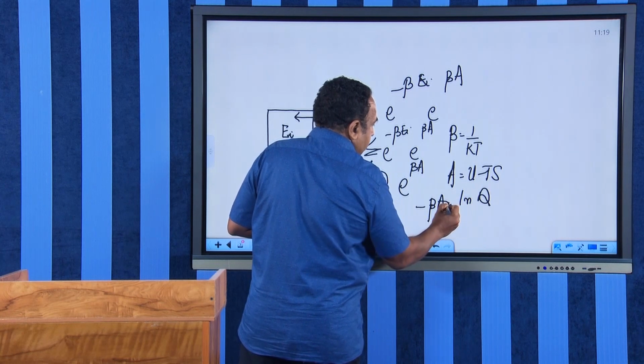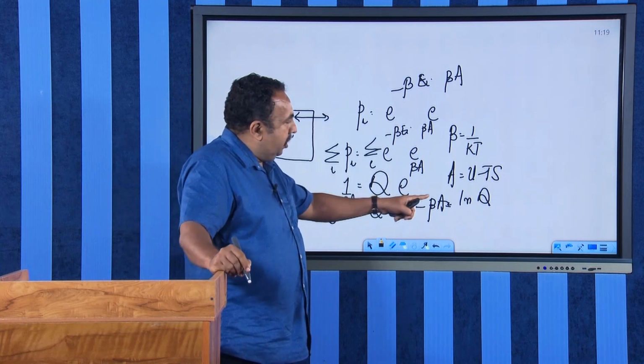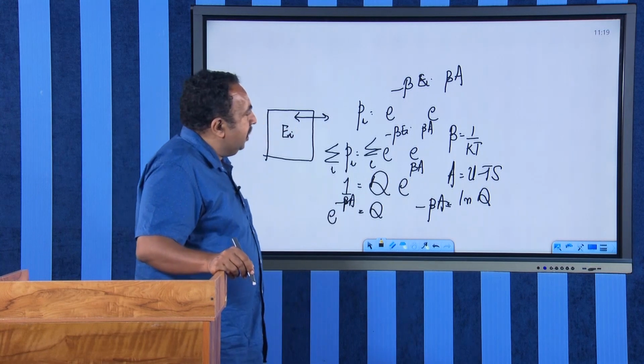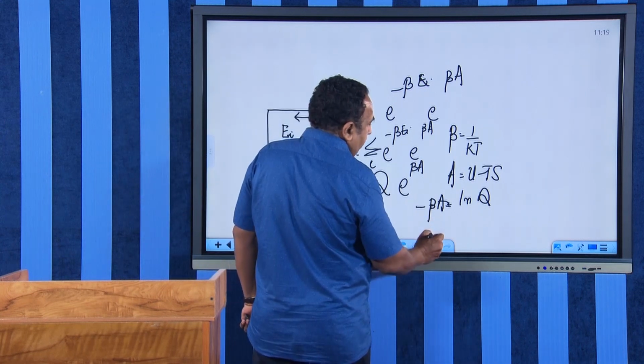Remember, this logarithm is not logarithm to the base 10. It is the natural logarithm, that is, log to the base e. Sorry. Therefore, beta is 1 upon kT.